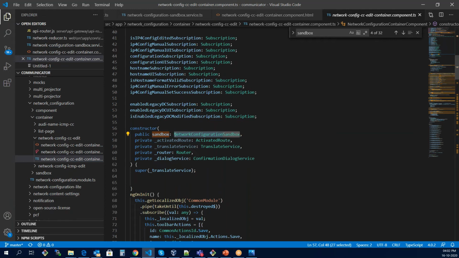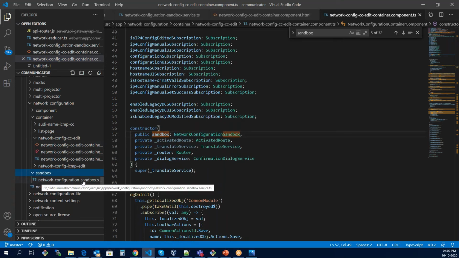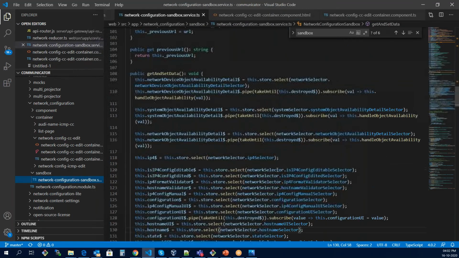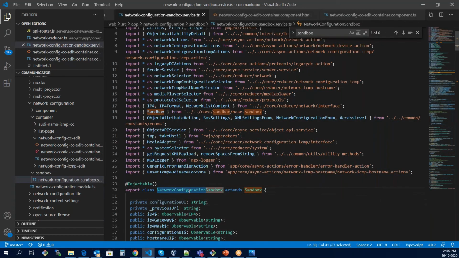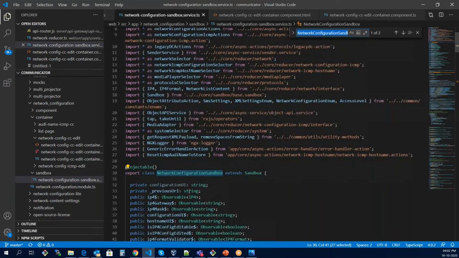And where is this actually kept? It is kept inside a folder parallel to it, and its name is sandbox, network configuration sandbox. Now, this is the actual network configuration sandbox. And over here, the actual work of the store, reducer, and actions starts. The sandbox is the entity over here which will select a store, and will select the selectors. I will come back to what selectors are.